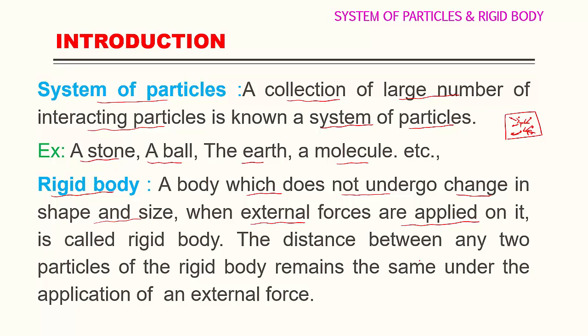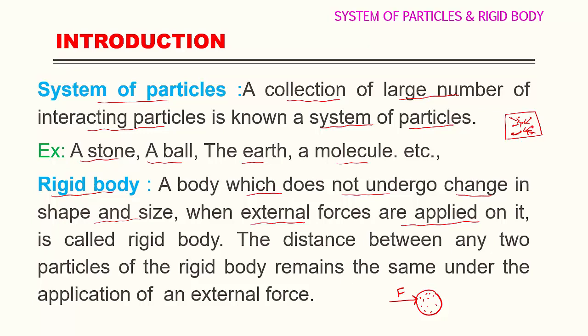If I take the example of a ball, this is a ball. This is a system of particles. It contains a large number of interacting particles. Now I am going to apply a force on this ball from the outside, an external force.